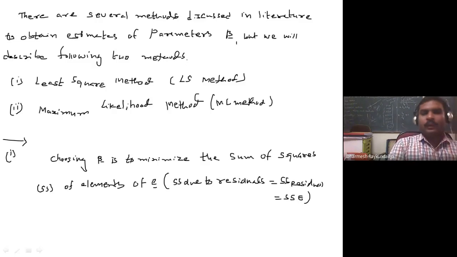The method's name is least square: least means minimization, and square. So we wish to minimize the square of elements of e. That is, we wish to minimize the sum of squares due to residuals, or you can say the sum of squares due to errors.